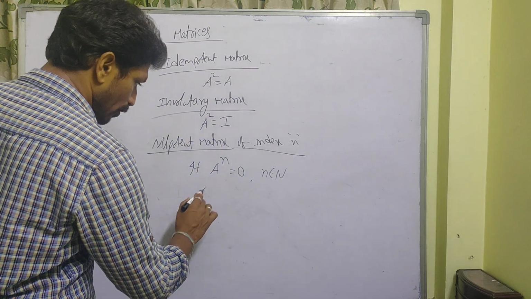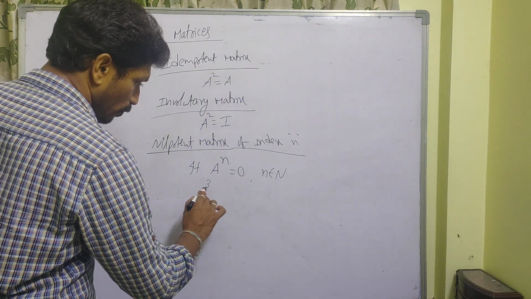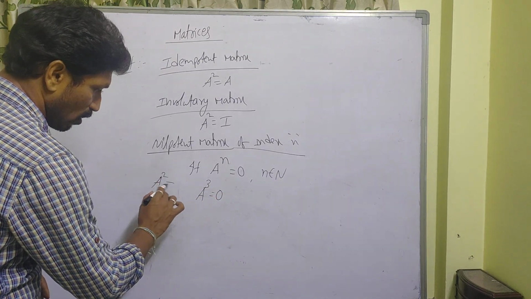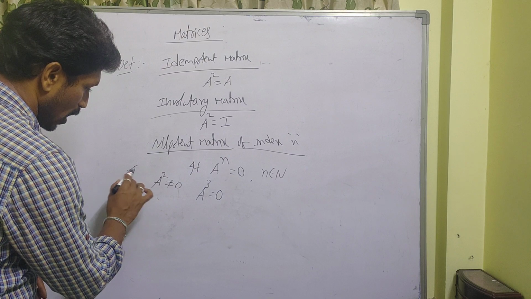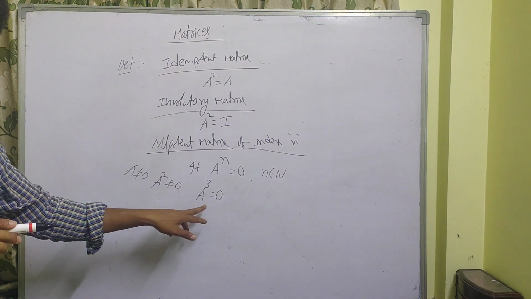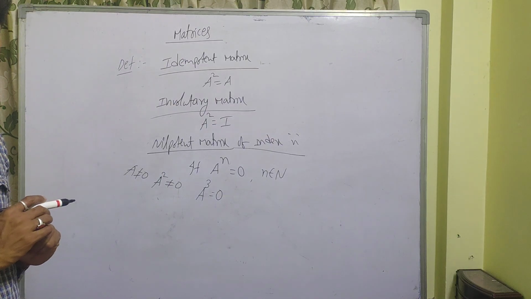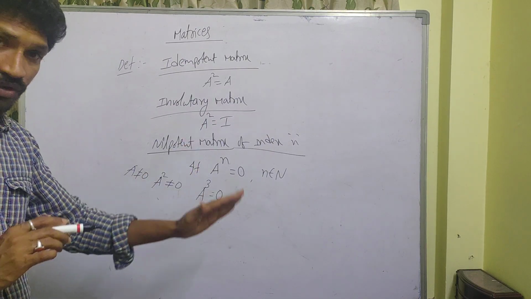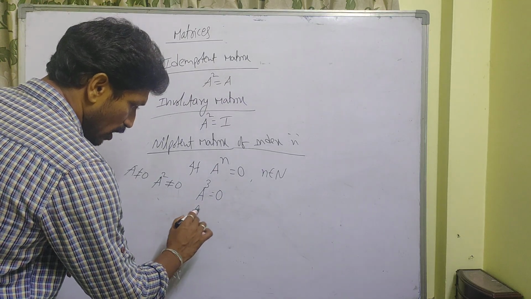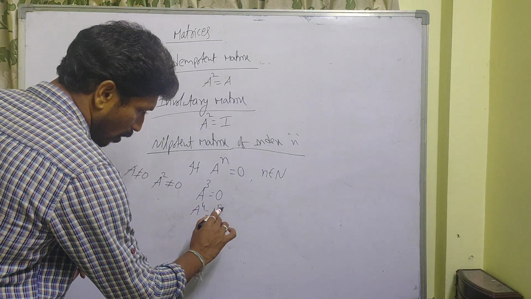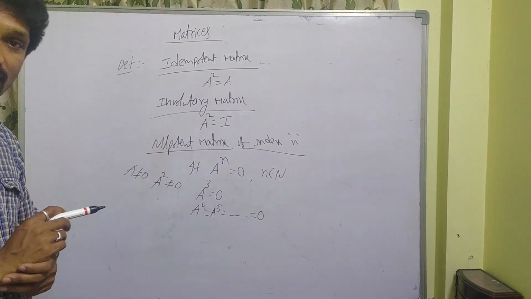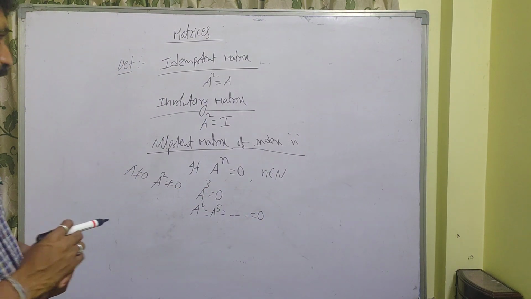That means, suppose A cube is equal to null matrix, but A square is not equal to 0 and A is not equal to 0 matrix, then it is a nilpotent matrix of index 3. And one thing you remember, whenever A cube is equal to O, obviously A power 4, A power 5, all those are equal to O only. But the index here is 3. Remember.